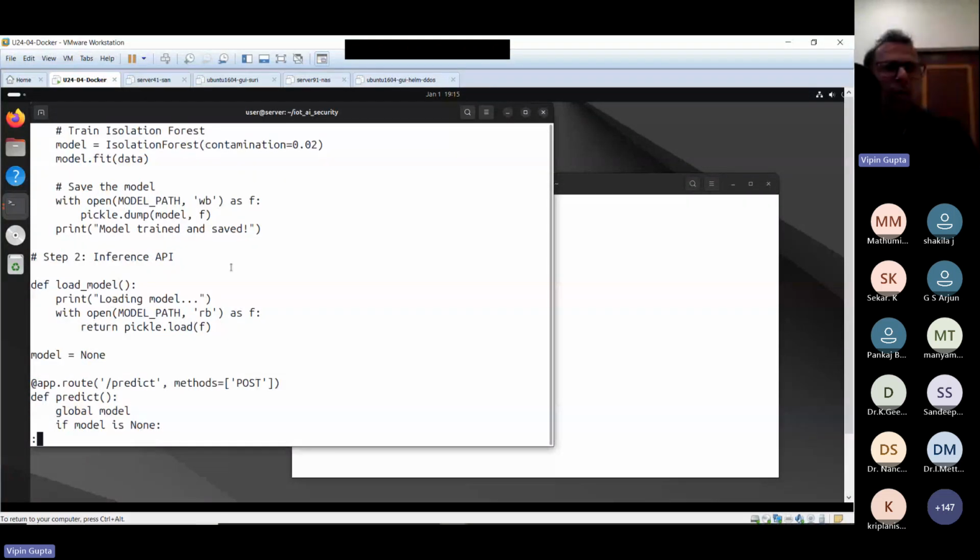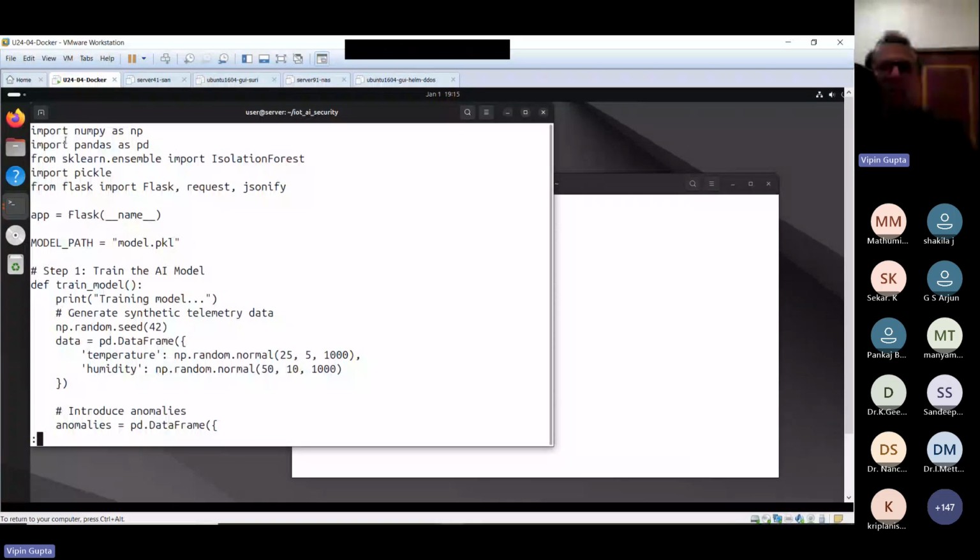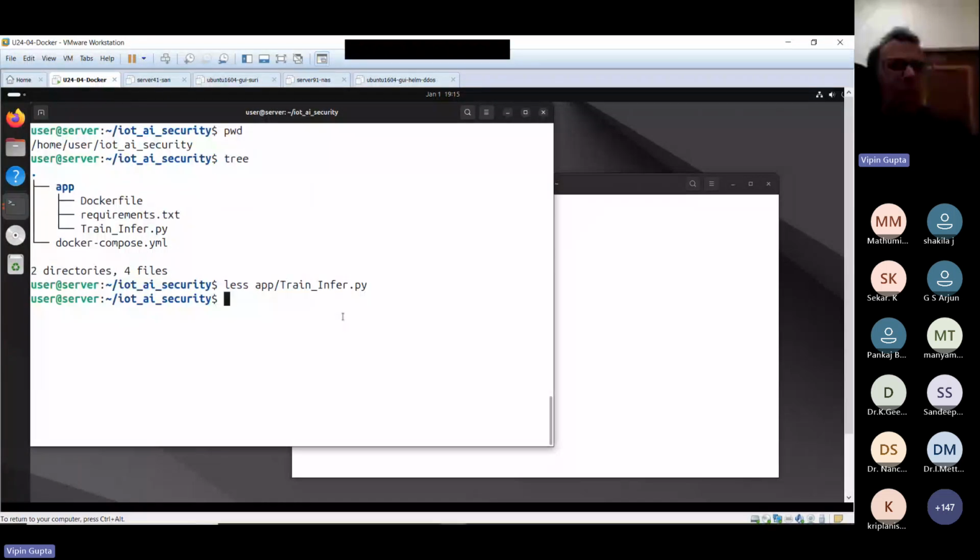Now the problem is, normally when you perform these solutions, like in my case I'm using a Linux system, I have to install these things also. In this case, I'm using one advanced solution, which is Docker technology. So I will go into this directory and show you one file. In the next section, we will discuss a little bit more about the technology I'm using.